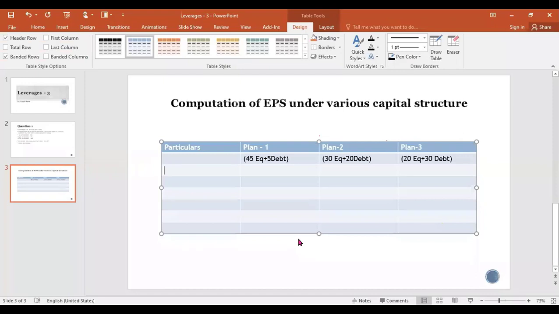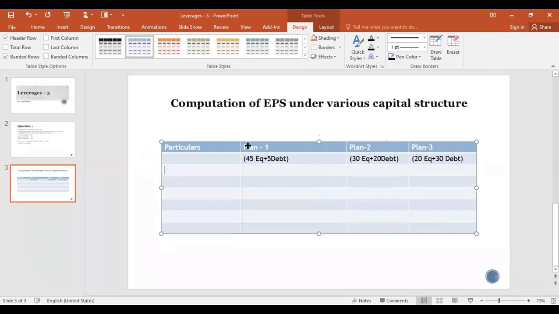Now here in this plan, we don't have to calculate any leverages. We have to check out now EPS, right? When we divide earnings available to equity shareholders by the number of equity shares, we will get to know how much the EPS is. And we'll have to see in all these 3 plans which plan has maximum EPS, and that plan we are going to advise to the company. Fine. It's a very simple and easy way. Understand the concept first before directly jumping into calculations.